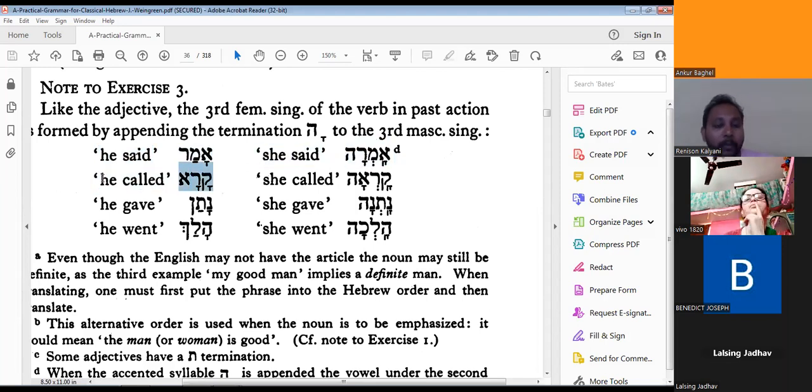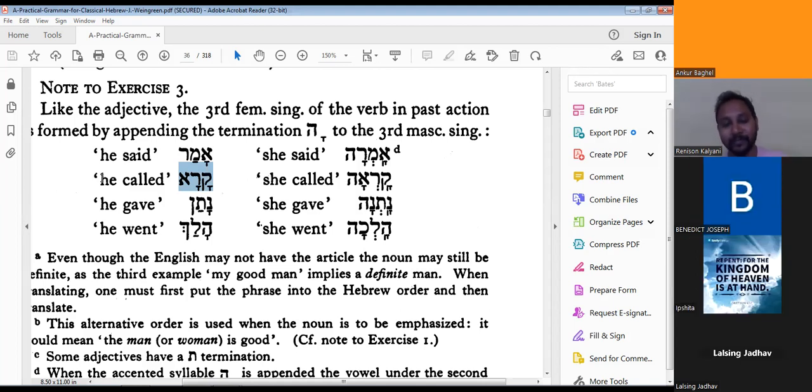Now the next one is "He called." How will you pronounce it in Hebrew? Who will recognize the alphabet and who will read? Kara. Yes, almost right. Kara, yes, you are right. So this is Kara, meaning called. Now you are able to recognize the alphabet also.